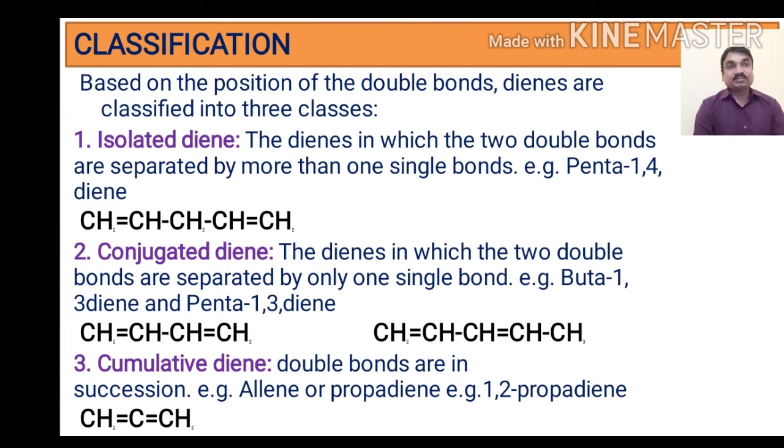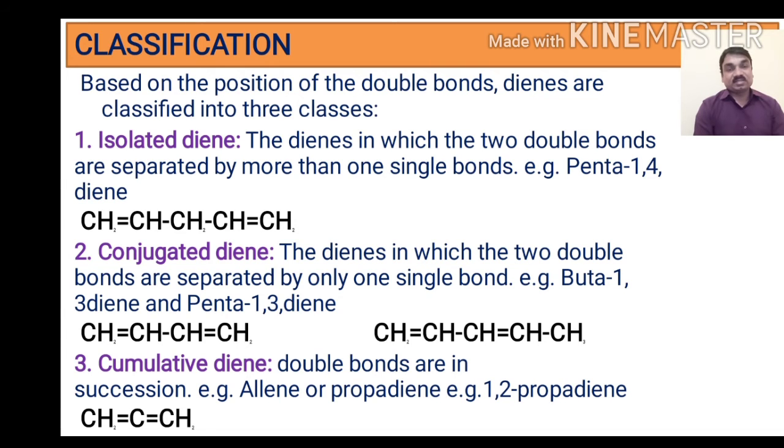For example, butane-1,3-diene and pentane-1,3-diene. In the first example there are 4 carbon atoms, with double bonds at carbon numbers 1 and 2, and 3 and 4. That is why the name of the compound is 1,3-butadiene.